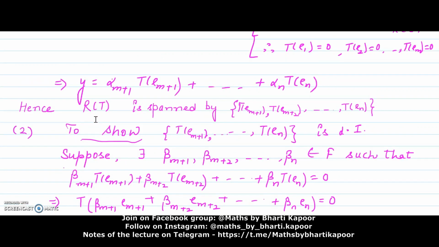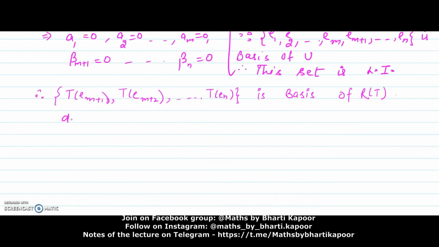So we have proved in step 1 that Rt is spanned by this set T of Em plus 1, T of Em plus 2 up to T of En, and in step 2 we have shown that this set is linearly independent. Hence we have proved that this set is a basis of Rt and its dimension is n minus m.